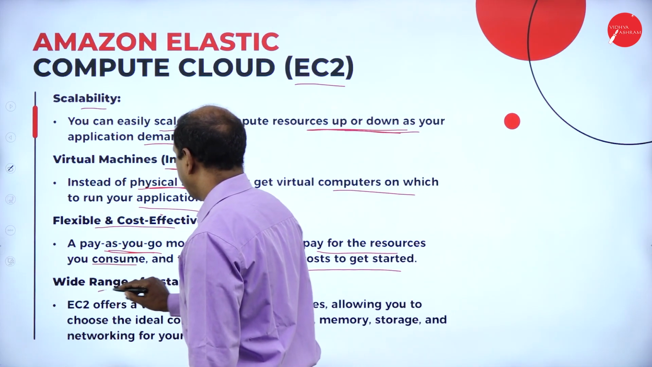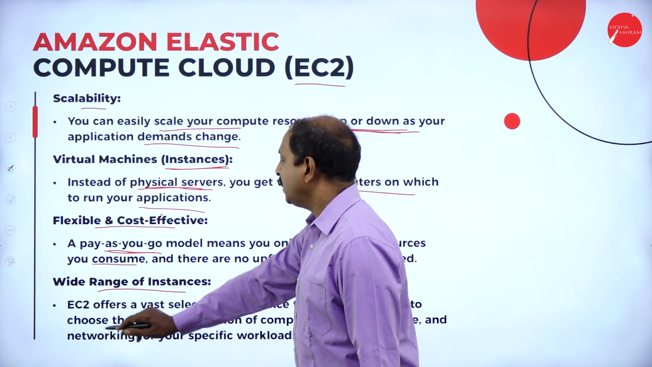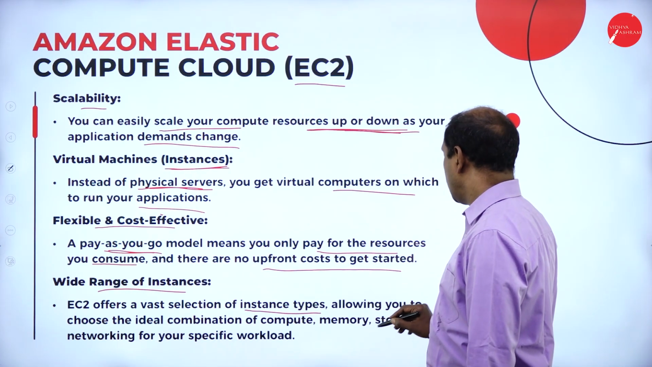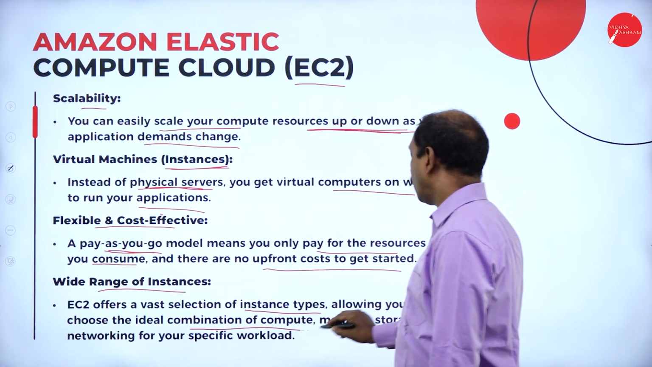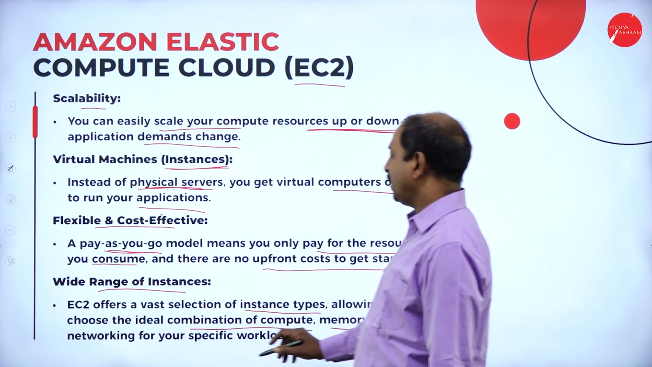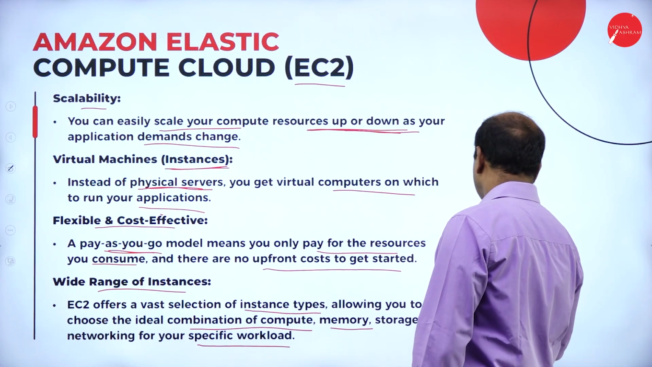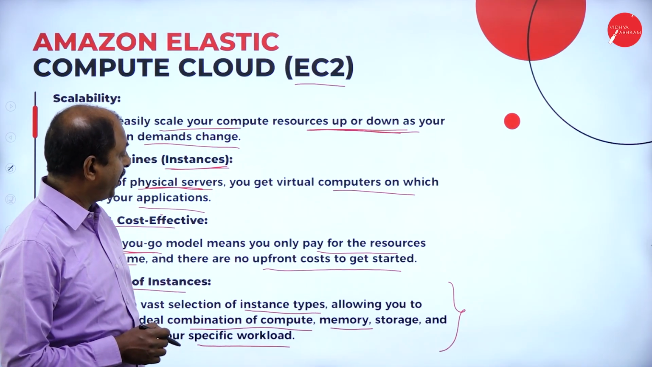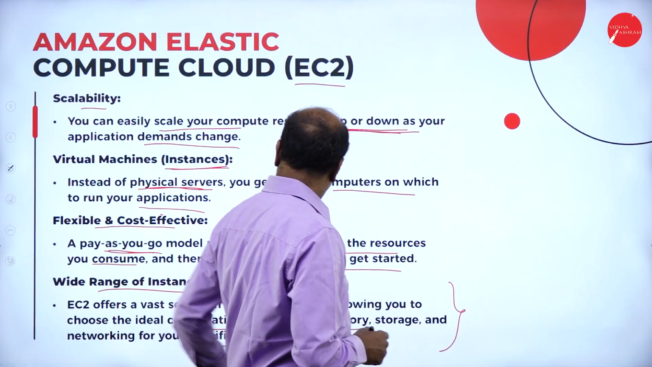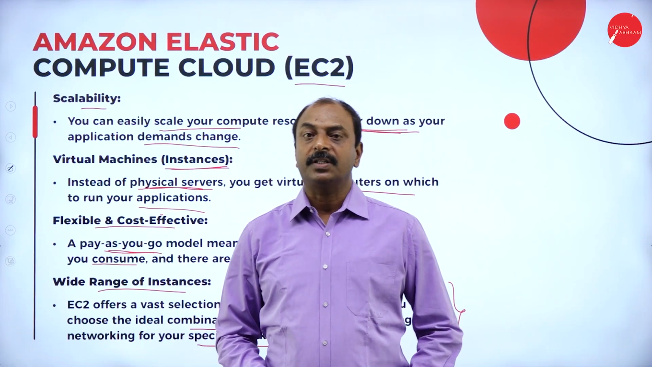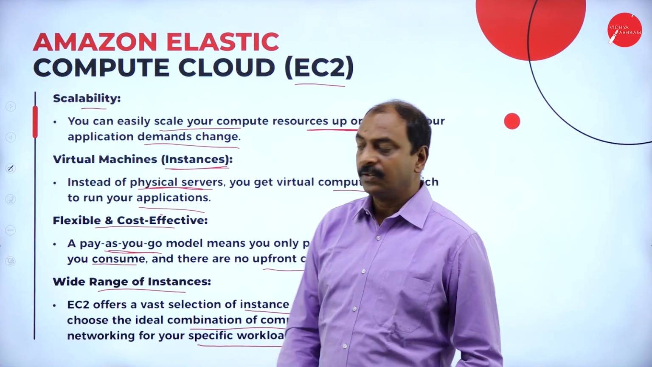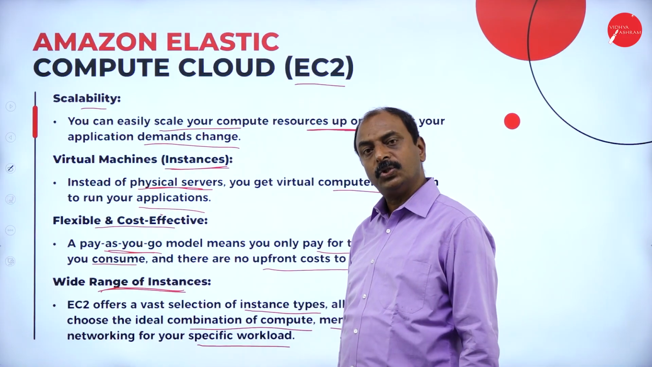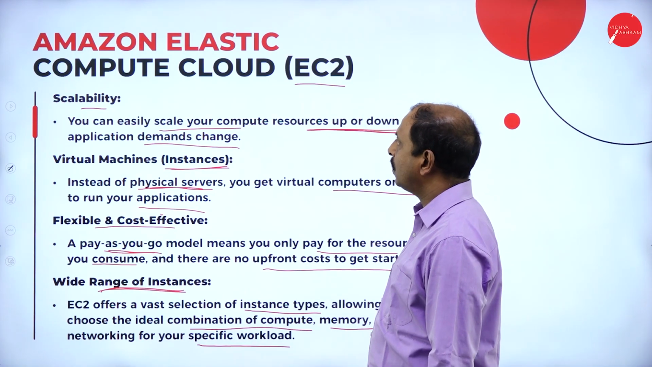Then a wide range of instances. EC2, Amazon Elastic Compute Cloud, offers a vast selection of instance types, allowing you to choose the ideal combination of compute, memory, storage, and networking for your specific workload. This is the main concept of your computing services. It provides memory, storage, networking and so on, different hardware for the computational purpose or for that application. They provide a wide range of instances or virtual machines. These are a few features of EC2.